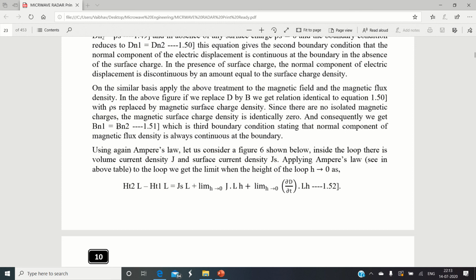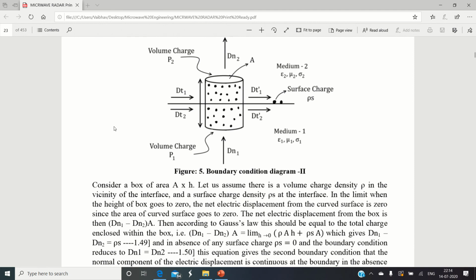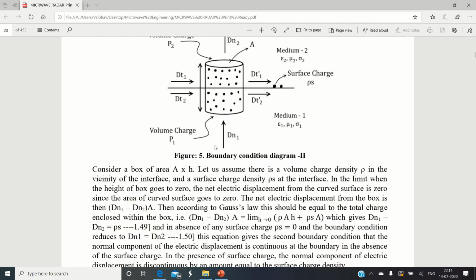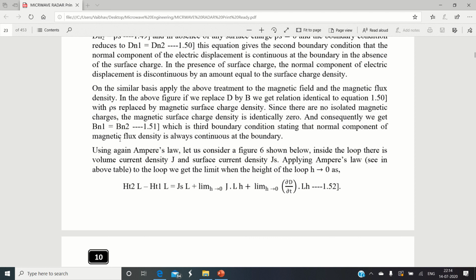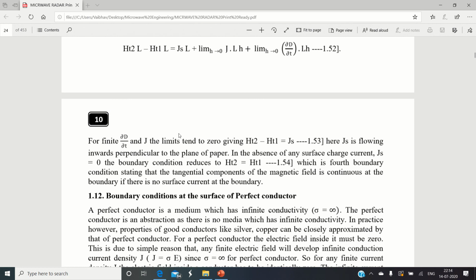B is the magnetic flux density. The magnetic flux density is going to be continuous across the boundary for the normal component, provided there is no surface charge. If the surface charge is 0, then it remains continuous. This is the third law. And the fourth and final law is given by equation 1.53.